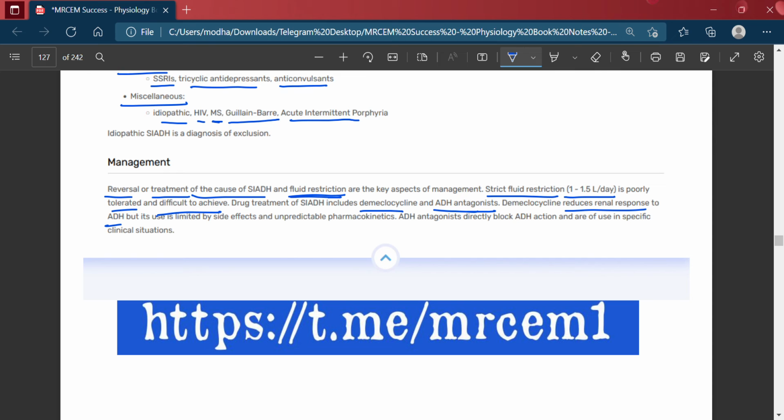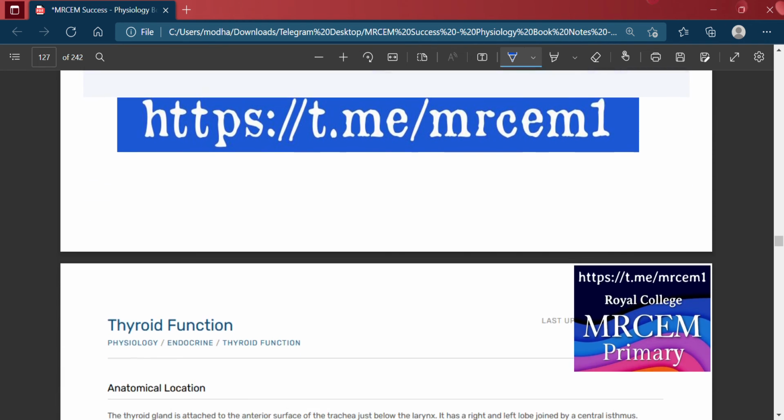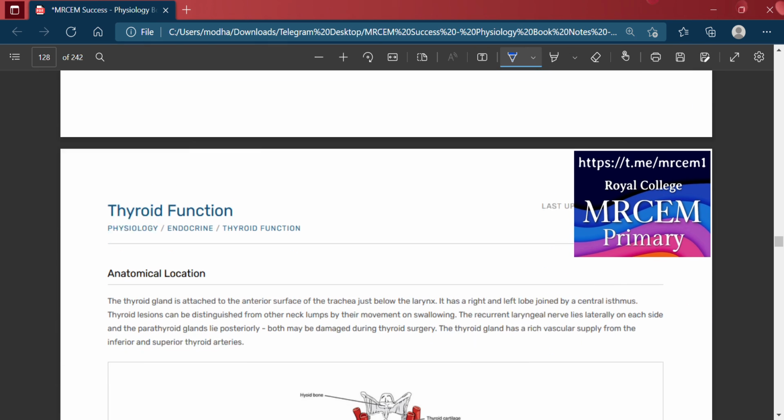ADH antagonists directly block the ADH action and are of use in specific clinical situations.